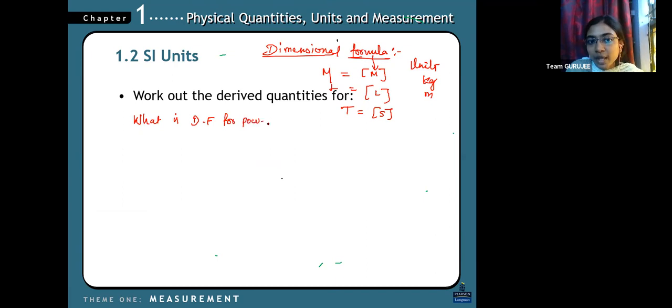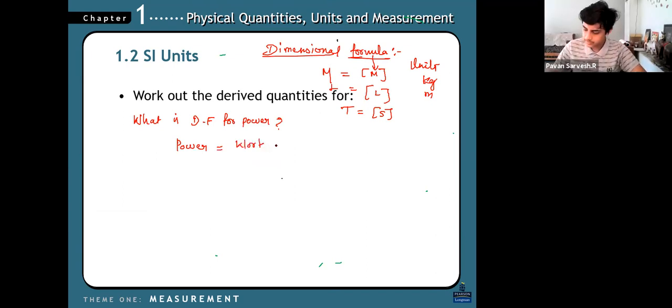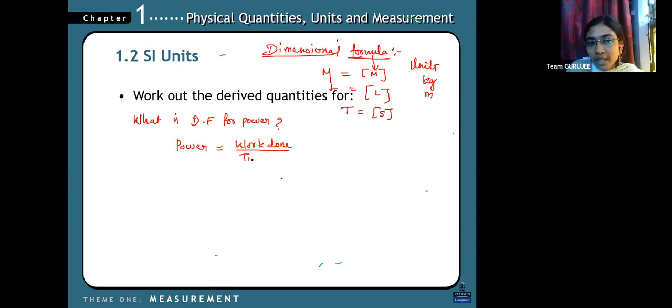Power. Okay, actually, what is my power formula? Work done by time. So this is not a basic quantity. Why? Because if I know the basic quantities only, then I'll know the dimensional formula, right? The same way, work done is equal to what? Force into displacement divided by time. Actually, what is my force? Mass into acceleration into displacement divided by time, right?